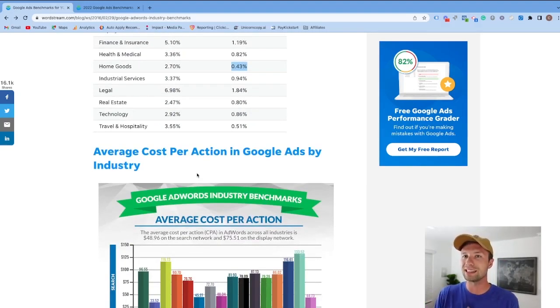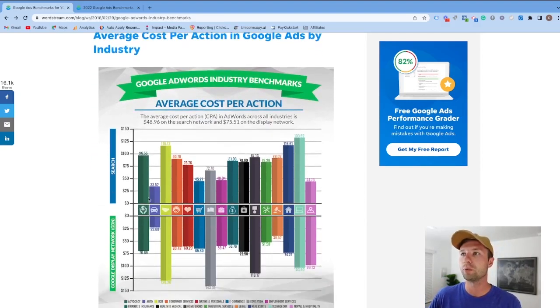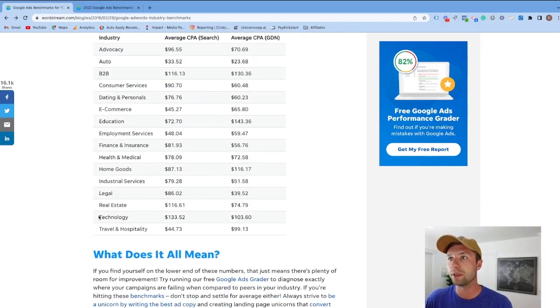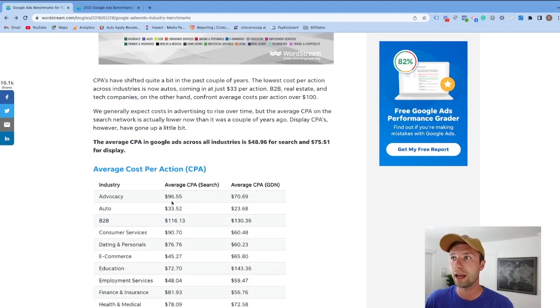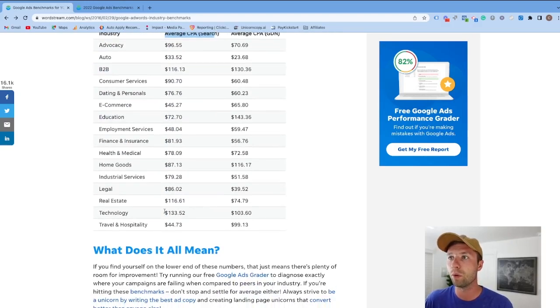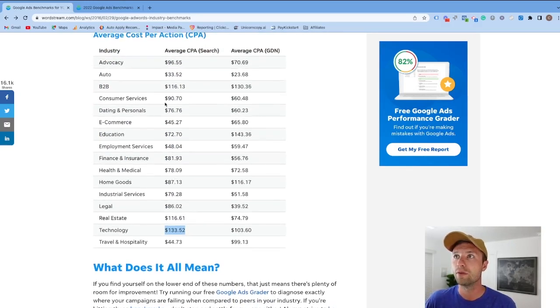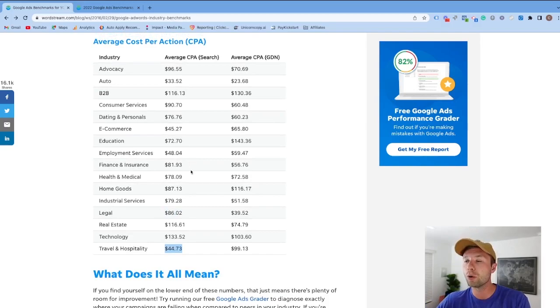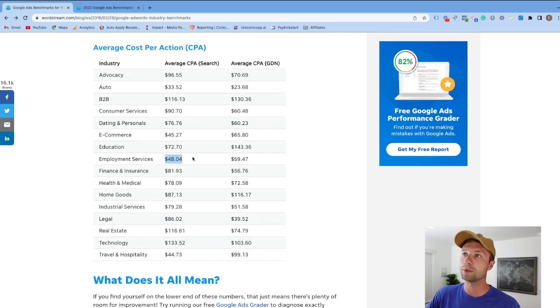So this, you could say, is like a lead, or maybe it could be a sale if you're in e-commerce. But this gives you a breakdown of the average cost per action. As you can see, technology is very high, at an average CPA of search of $133. For B2B software, you're looking at $116. Legal, $89. Travel and hospitality, $44. On your lower end, you're looking at employment services at $48 and e-commerce at $45.72. So there's your benchmarks for average cost per acquisition.